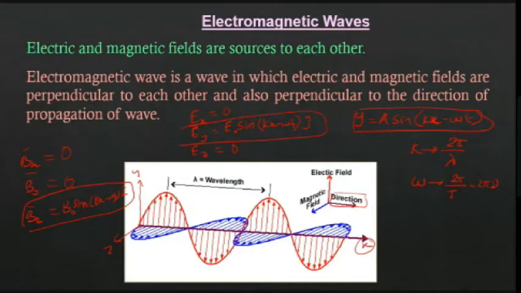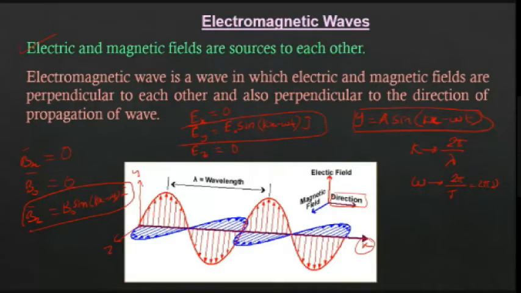So what have we seen? A time varying electric field produces a time varying magnetic field, and a time varying magnetic field produces a time varying electric field. So the electric and magnetic fields are sources to each other. They propagate through space. In an electromagnetic wave, the electric field, the magnetic field, and the direction of propagation are mutually perpendicular to each other.